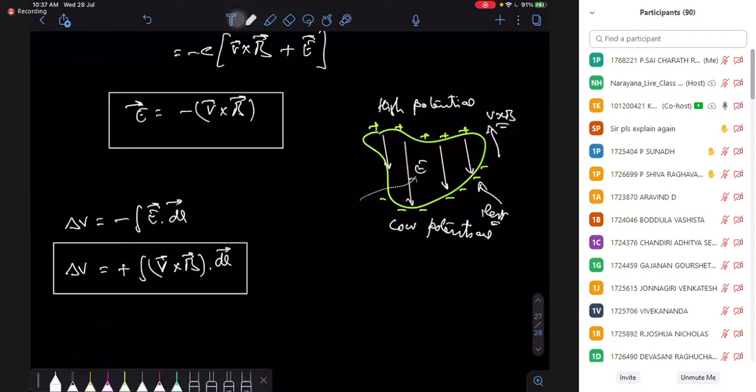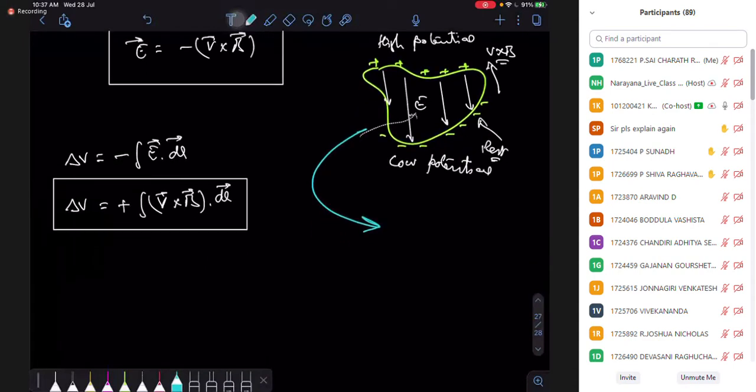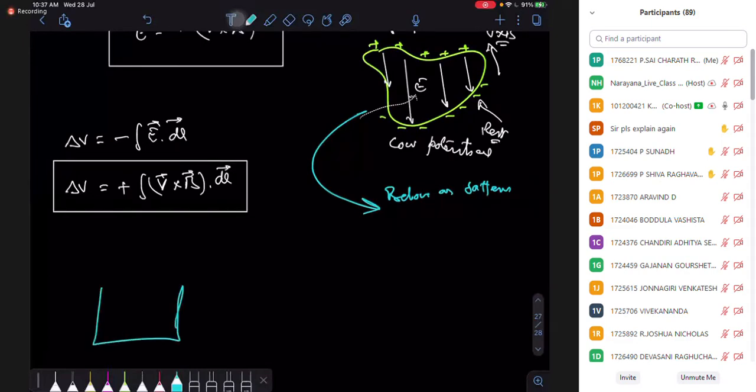Now, because of this potential difference, this whole structure behaves as a battery. Remember what happened in the battery? In the battery, my positive charges are accumulated on one side, and negative charges are accumulated on the other side.